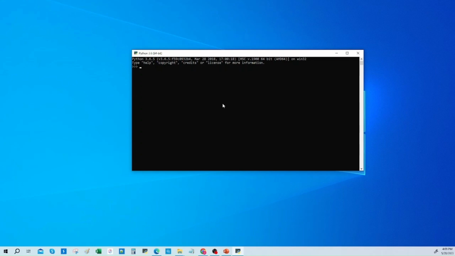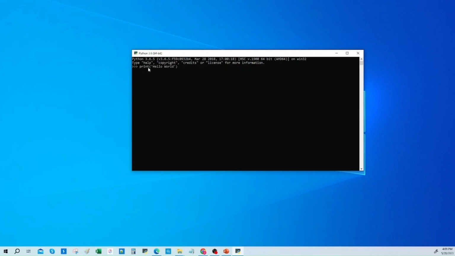And then once we're here, to verify that Python is installed correctly, we're going to try some code. We're going to say print, and this is a very common thing that you see a lot in training. It's going to say hello world in quotes. So this is a Python script right here.